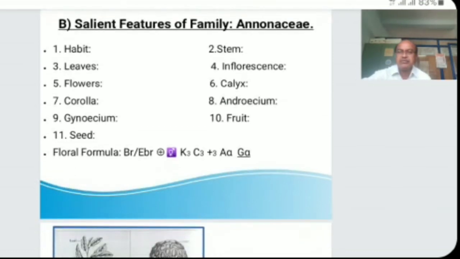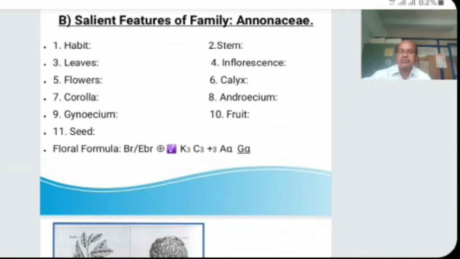Then after that we must study the floral formula. The floral formula of this family is bracteate or ebracteate, actinomorphic, bisexual, calyx 3, corolla 3 plus 3, androecium indefinite, gynoecium indefinite, superior ovary.